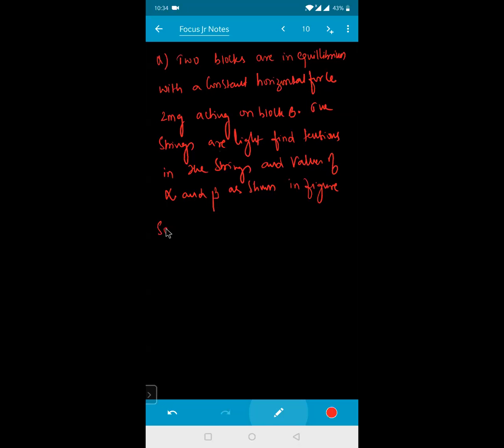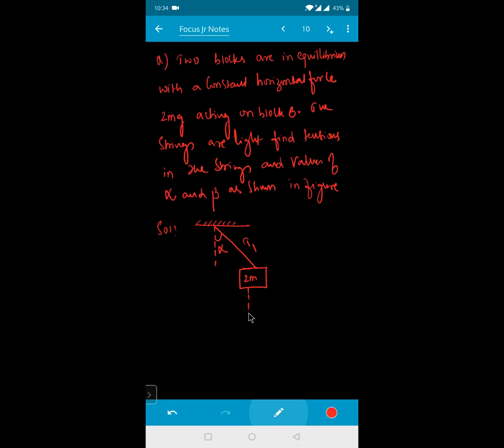Okay, look at the diagram, it is something like this. This is the horizontal with respect to the vertical. Here there is a string. This string is connected to one block which has a mass of 2m and makes an angle of alpha, and the tension in this one is T1.